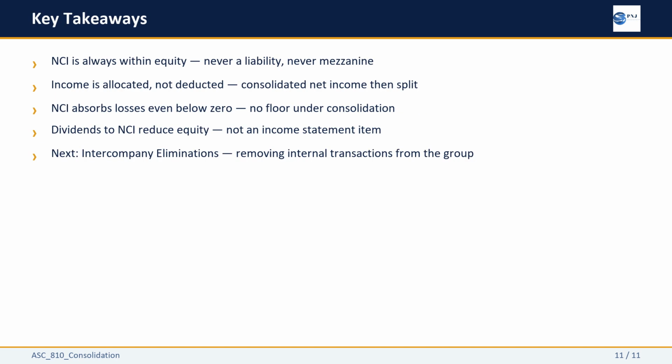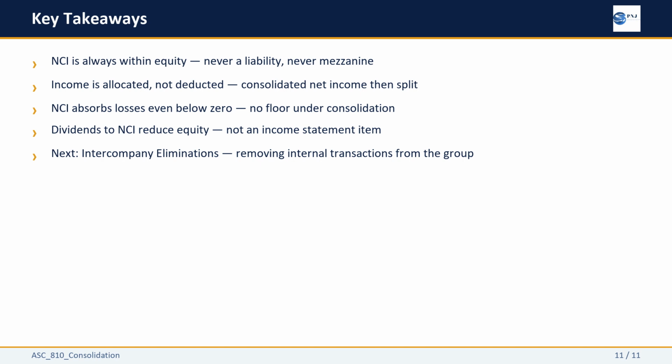To summarize non-controlling interests, NCI is always presented within equity, clearly labeled and separate from the parent's equity. Net income is allocated. Total consolidated income is presented first, then split between the controlling and non-controlling interests. Losses are absorbed by NCI without a floor, even if the NCI balance goes negative.